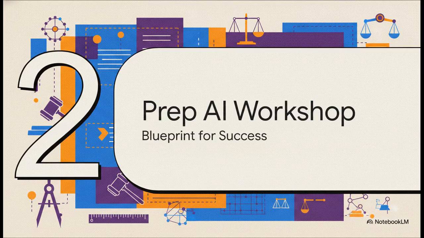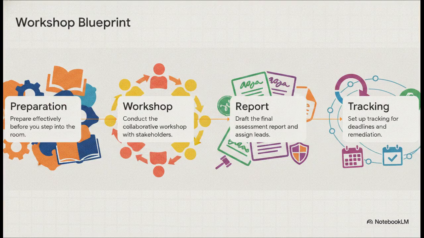Section 2. Preparing your AI workshop. Laying the blueprint for success. A successful workshop absolutely requires intention before you even step foot in the room. So we break this entire process down into 4 critical phases. First up is preparation. Second is conducting the collaborative workshop itself. Third, you'll be drafting the assessment report. And finally, setting up remediation tracking.